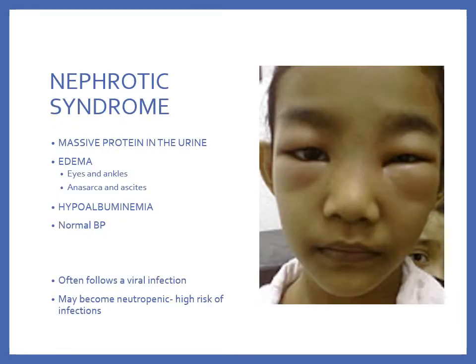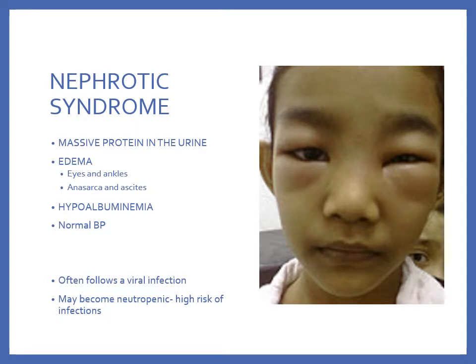Let's talk about the difference between nephrotic syndrome and glomerulonephritis. Nephrotic syndrome includes a number of different types of kidney conditions that are distinguished by the presence of marked amounts of protein in the urine, edema, and hypoalbuminemia.